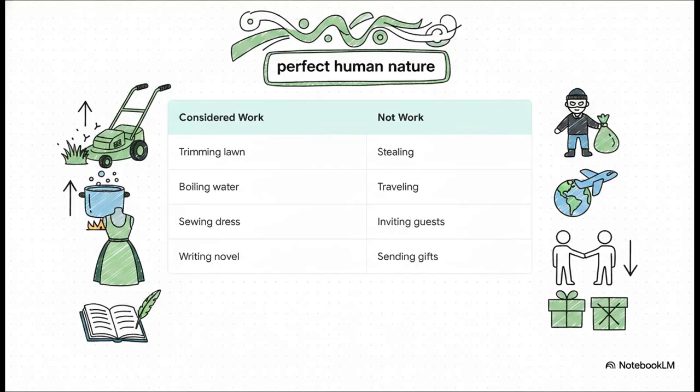To ground this philosophy in reality, the text uses stark, everyday contrasts to separate true labor from what it considers parasitic activities. Simple acts like trimming a lawn, boiling a pot of cold water, sewing a dress, or writing a novel are all elevated to the noble status of work because they actively create something. Contrast that with stealing, traveling just for fun, mundane biological functions, or just inviting guests over. In this system, if it doesn't actively create material or spiritual wealth, it is not work.